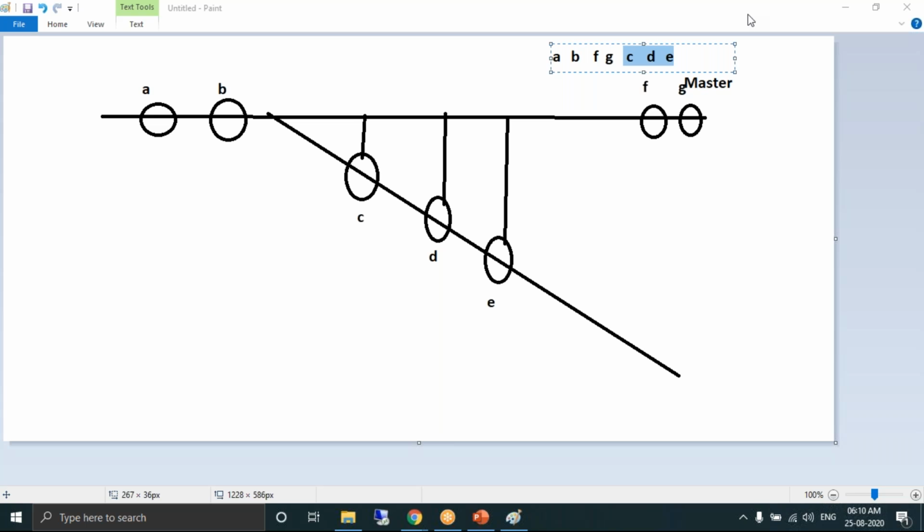Clear, Nafis? When should we go for rebase? When the code wants to be the latest code in the master. In that case, you go for rebase. In case of merge, that will not become the latest code. That will be just added in a linear fashion as per the timestamp at which we created the commits. That's it.